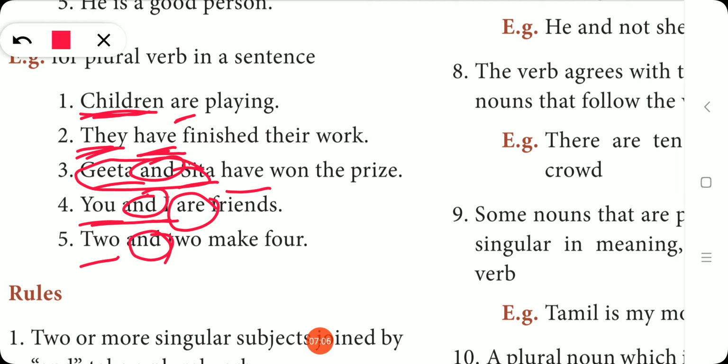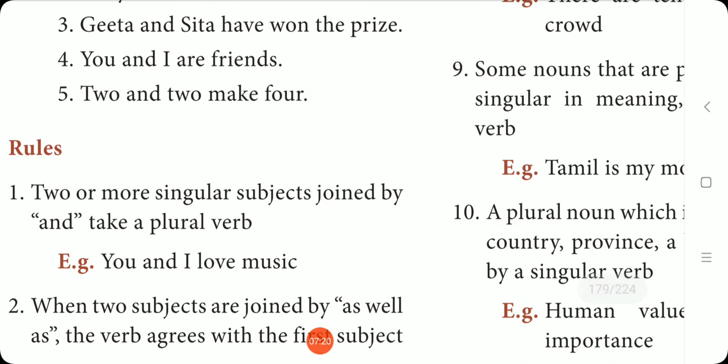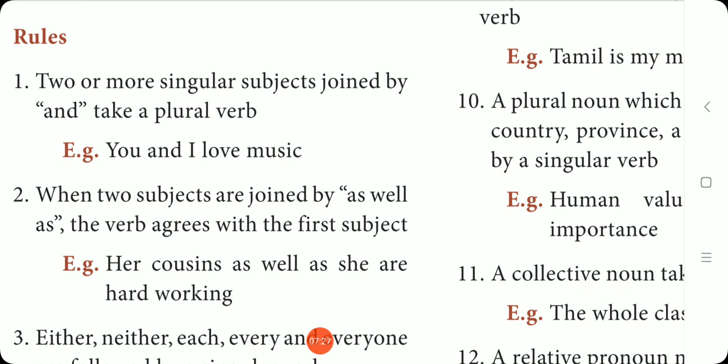So 2 and 2 make 4. So here it is again, plural subject, plural verb. Can you understand? So what is the basic rule? Singular subject carries a singular verb and plural subject carries a plural verb. Now let us get inside the rules of the subject verb agreement in detail.